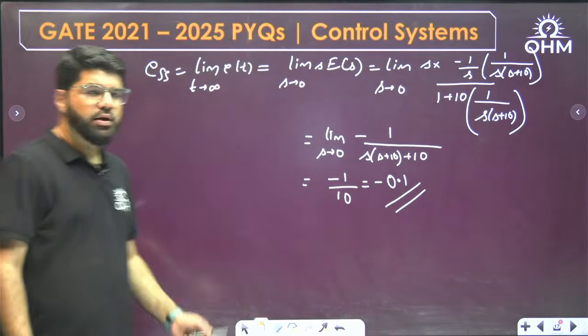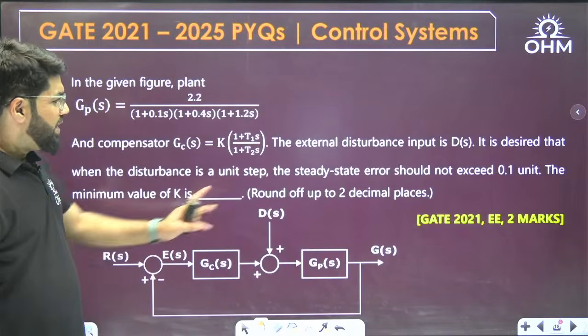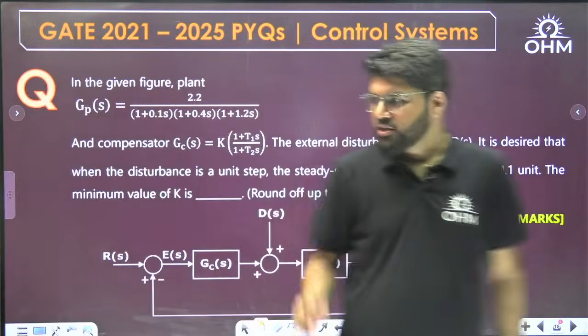Minus 0.1. Okay. Next question, 21 EE, 2 marks question. Again, this is a good question.